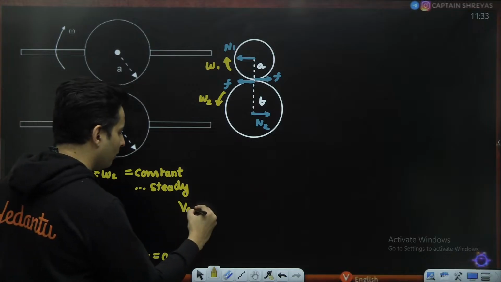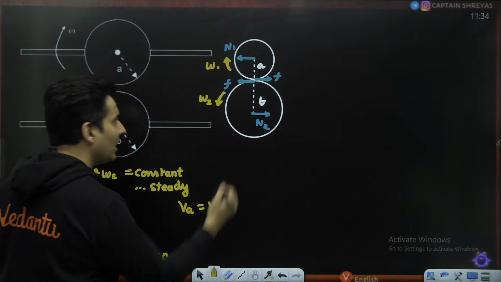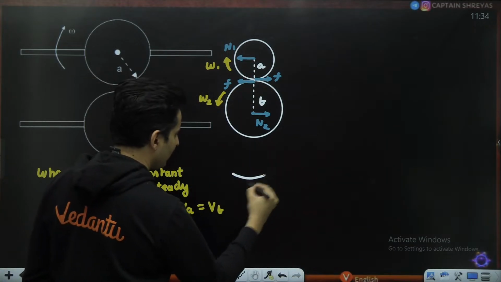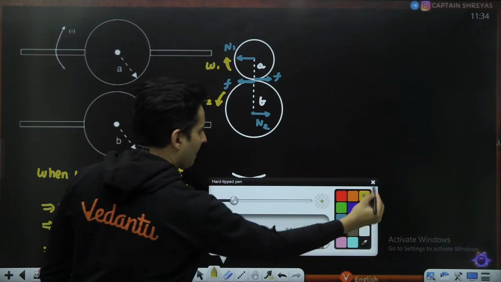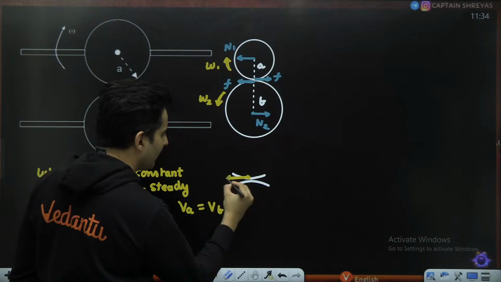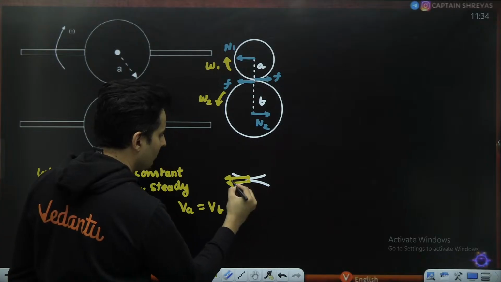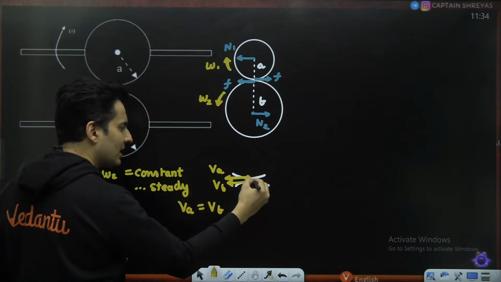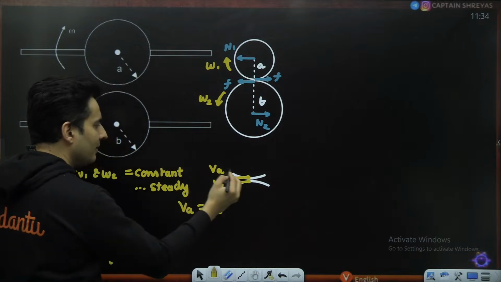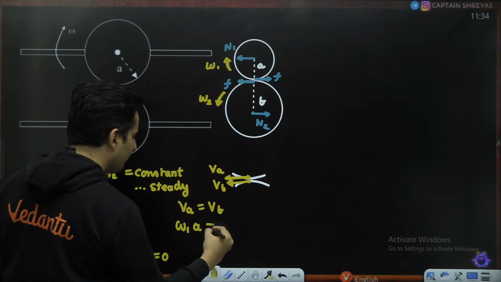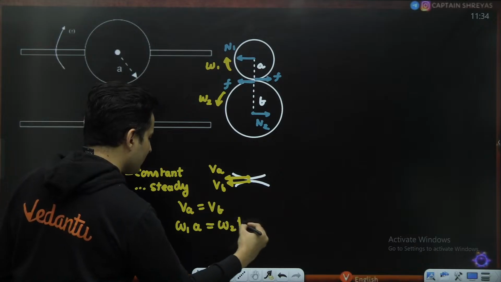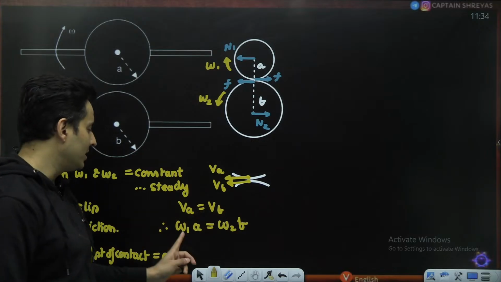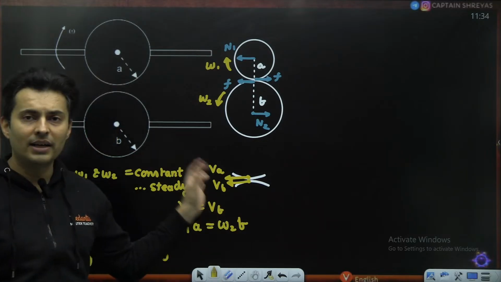So velocity of sphere A is velocity of sphere B. So this particular point and this particular point both have the same velocities. Just visualize this. This point on sphere A and this point on sphere B, both of them have the same speed. So the relative speed is zero. So that's why there is no slipping between the points. VA is omega r, VB is omega r again, but the radii are different. So omega 1 A is equal to omega 2 B. A lot of people made a mistake saying omega 1 is equal to omega 2. Definitely not correct.